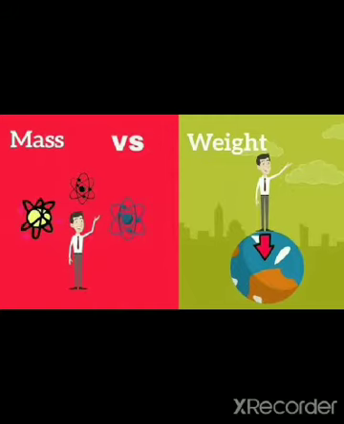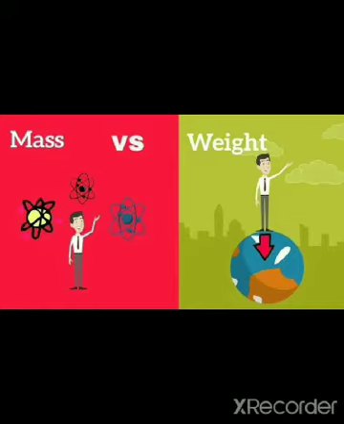Mass versus weight. What is meant by the term mass? Mass is the amount of matter present in a substance. Now, what is meant by weight? Weight is the force exerted by gravity on an object. Out of mass and weight, which will remain constant? It is mass which will remain constant. So, what about weight? Weight will change from one place to another. What is it due to? It is due to the change in gravity.